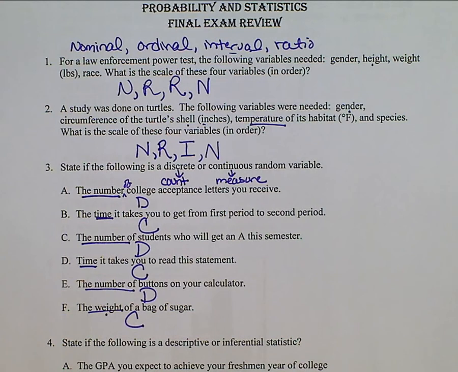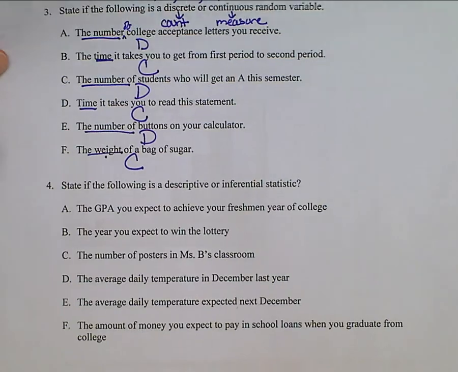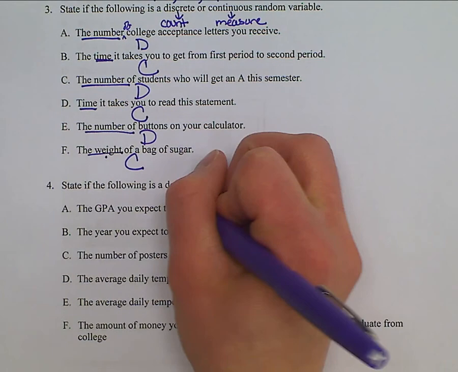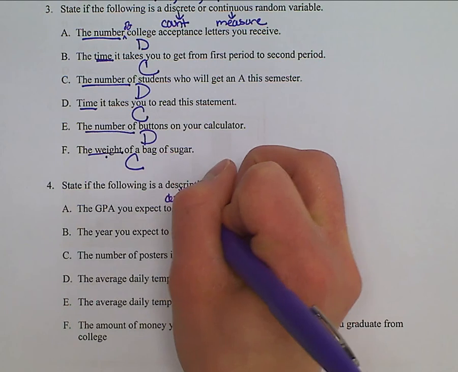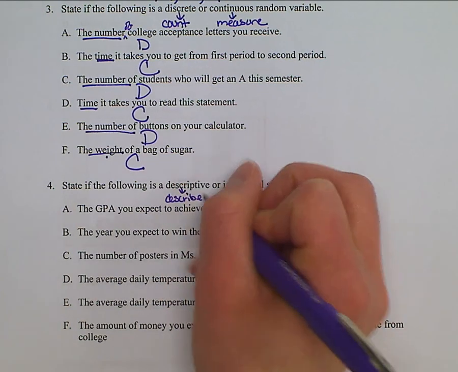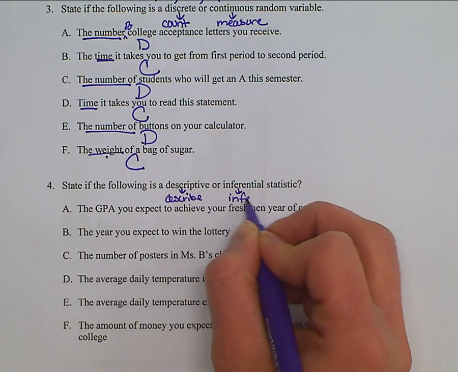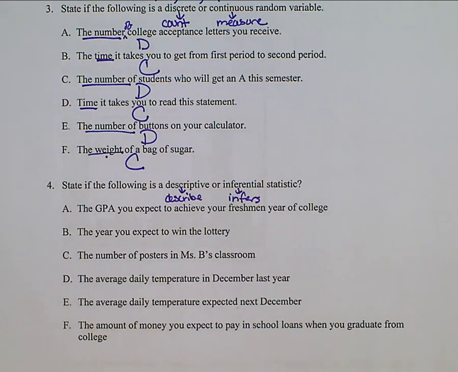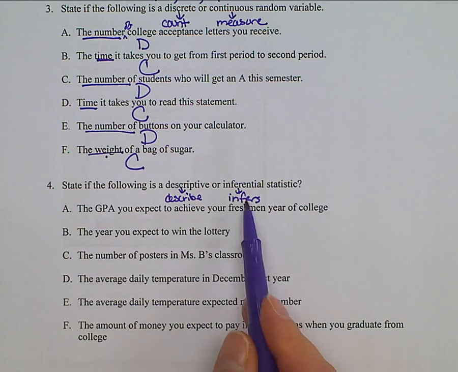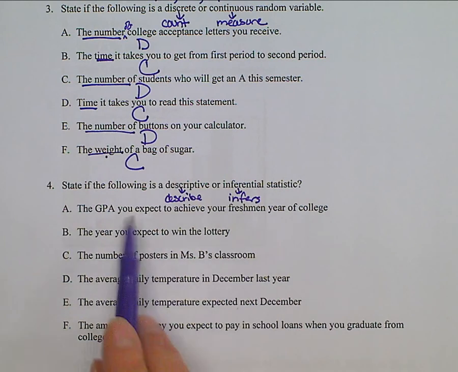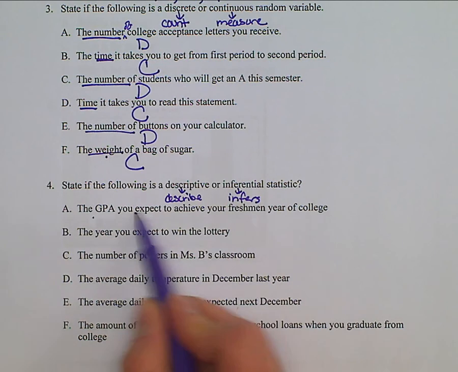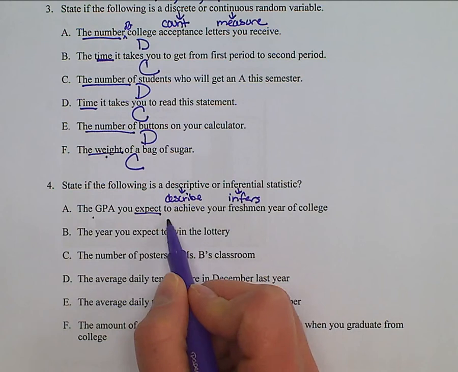Number 4, state if the following is descriptive or inferential. Okay, descriptive describes, it's a calculation, a table, a chart, a numerical entry, something that comes directly from your data set. Inferential statistics infer, it's an inference, it's a prediction or projection about the future or a generalization about a population based on your descriptive statistics from a sample. So the GPA you expect to achieve your freshman year of college. This is an inference, this is inferential.